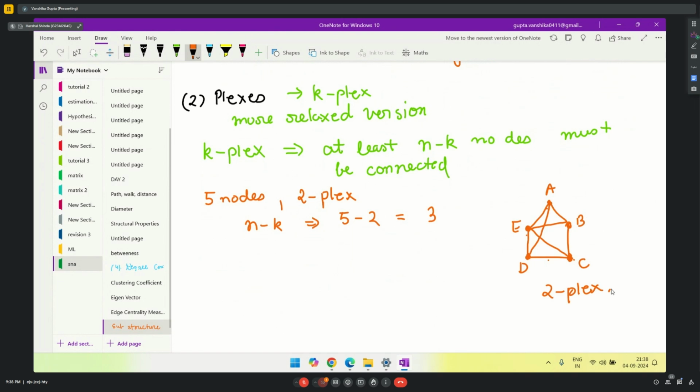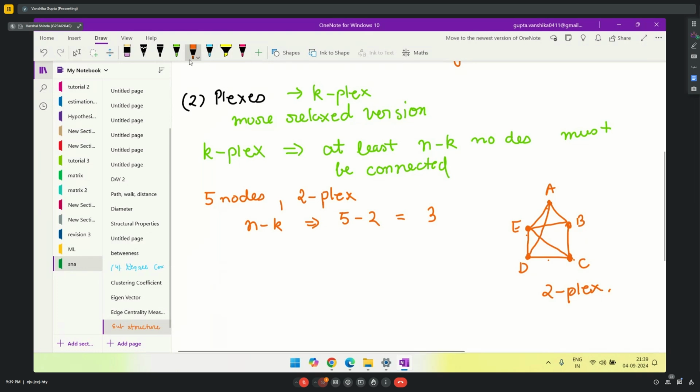So in k-plex, k could be any number, depending on the question. It could be 2, it could be 3, whatever is given. How can you define that a particular network is a k-plex or not? Take the total number of nodes minus the value of k, and whatever answer comes becomes your minimum number of connections required.